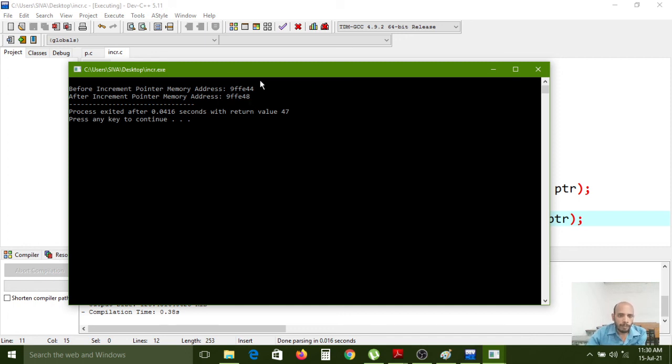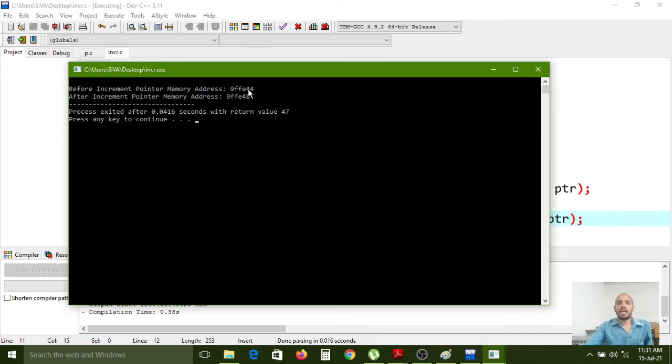But in my laptop I have a 64-bit operating system, so that's why 4 bytes of memory it has occupied. So that is the difference.